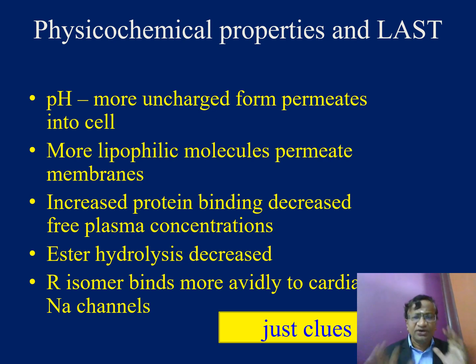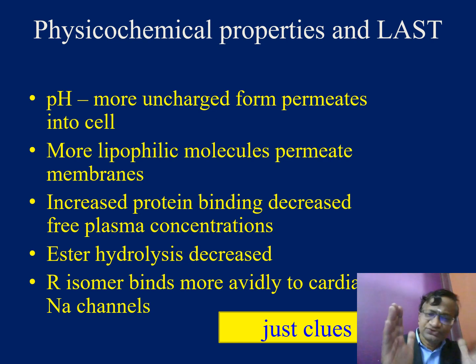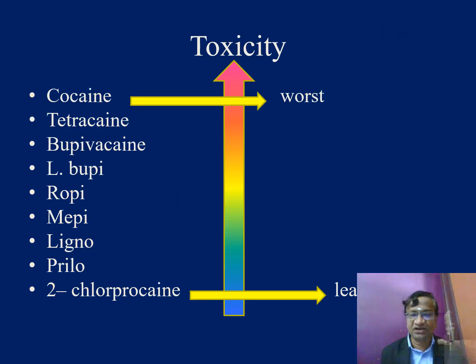So these are all clues. That doesn't mean that if you give a more lipophilic molecule, it will permeate into the cell and doesn't cause toxicity. Nothing like that. These are all clues. Okay, we have given this. If the protein is high, then automatically protein binding decreases the systemic concentration. Now we have cocaine as the worst and 2-chloroprocaine as the least problematic.